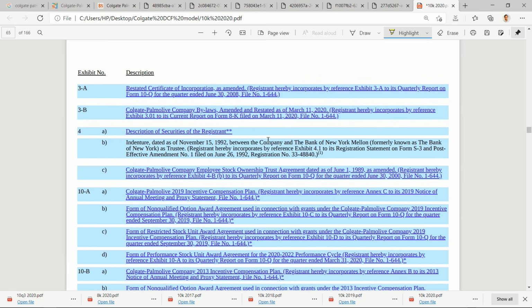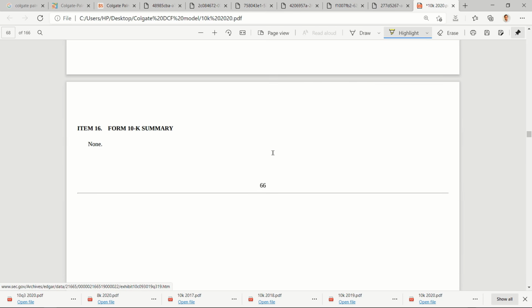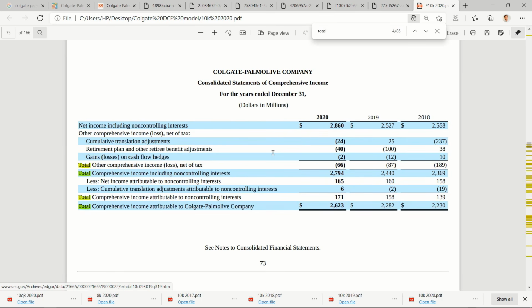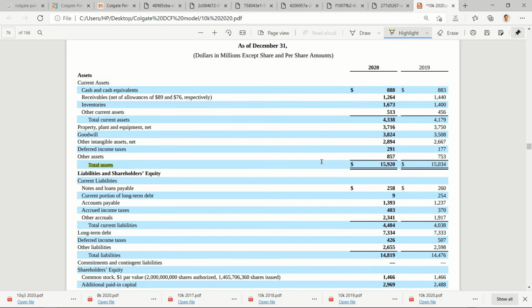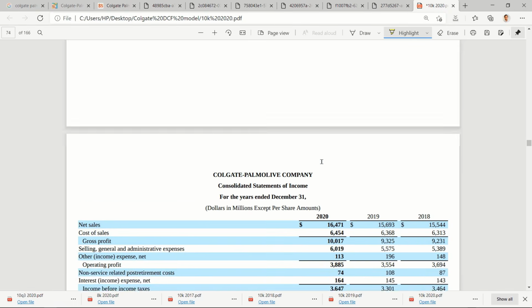I need the profit and loss account, at least the summary part. So maybe let me use Control F, then TOTAL ASSET. This total asset key term I used to frequently reach the balance sheet, and once I reach the balance sheet, it's very easy to browse through the profit and loss account and cash flow statement.